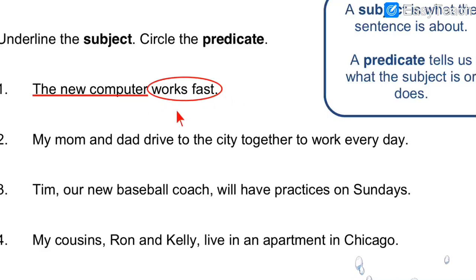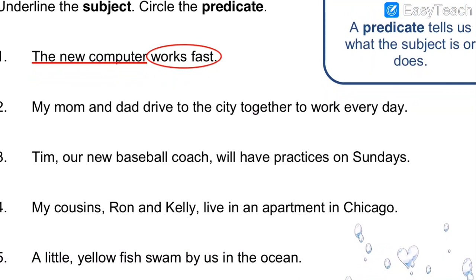So this is the verb. Works is an action word. Works, plays, writes, all these are verbs. And in predicate always we will see one verb is there. So like this we have to underline the subject and circle the predicate. So let us solve the exercise now.